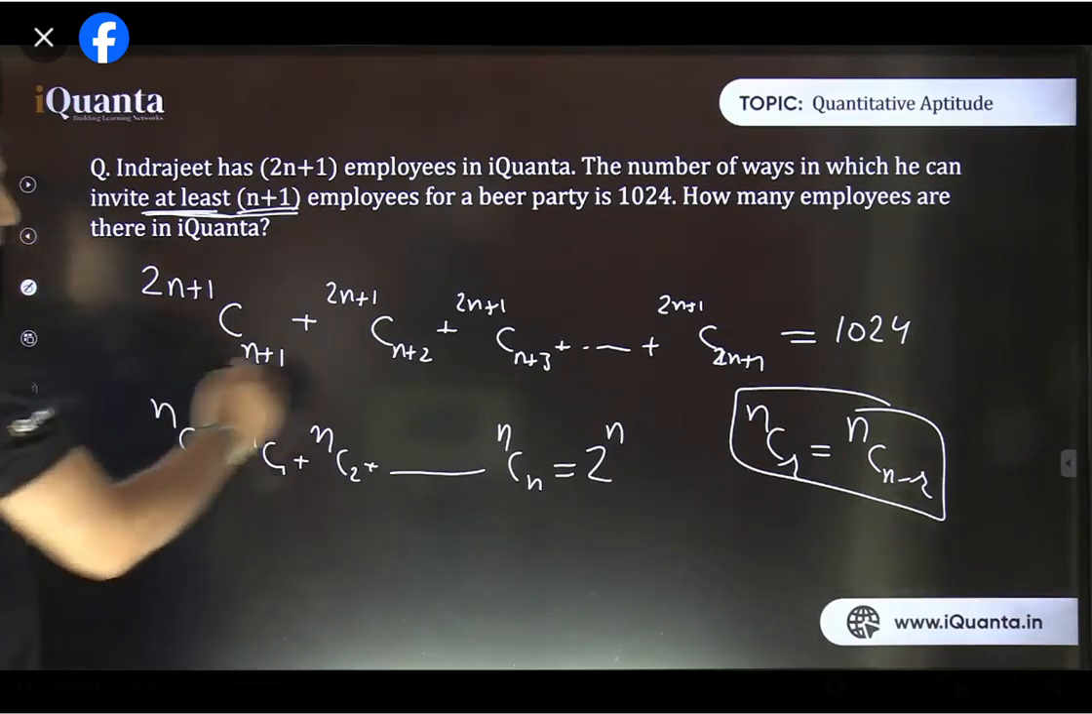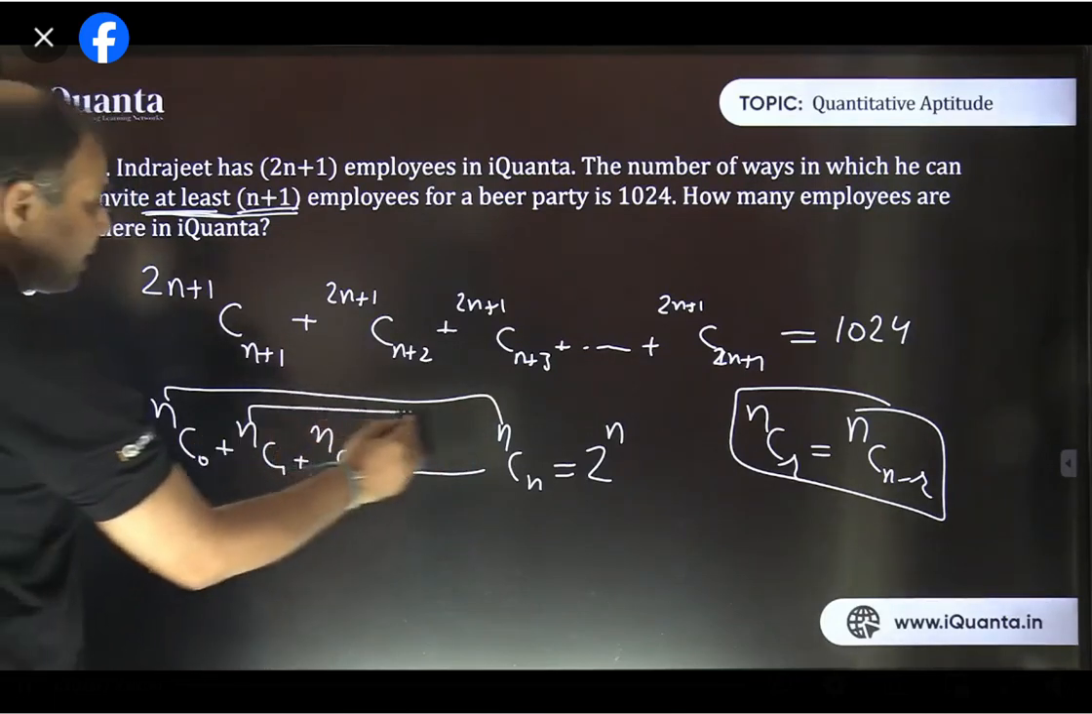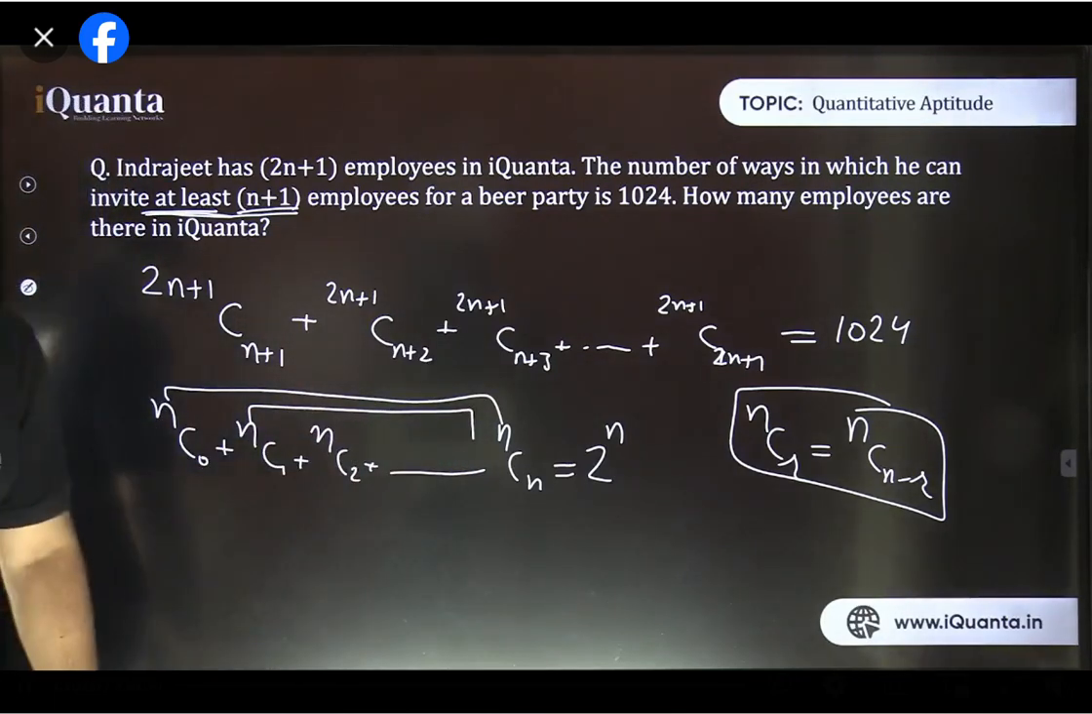So same way here, nC0 and nCn, they are same. nC1 and nCn minus 1, they are same, and so on. So all these values are same. Clear?